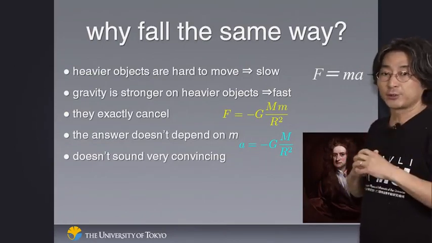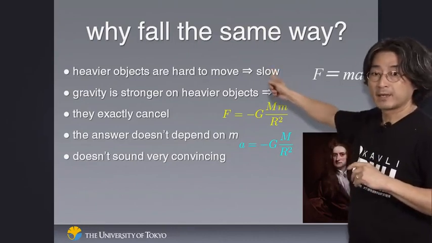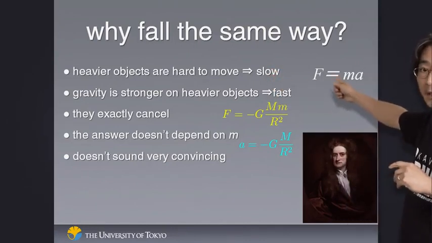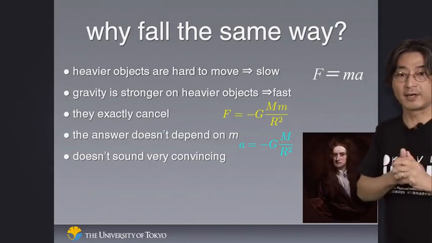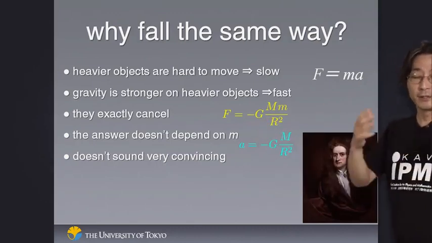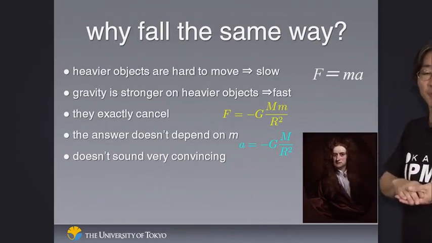This is actually based on two different issues. The first one follows F equals ma. Heavier objects are hard to move. We compared the little kid on a tricycle and a big tank. Smaller, lighter objects are easier to move. Heavier objects are more difficult.